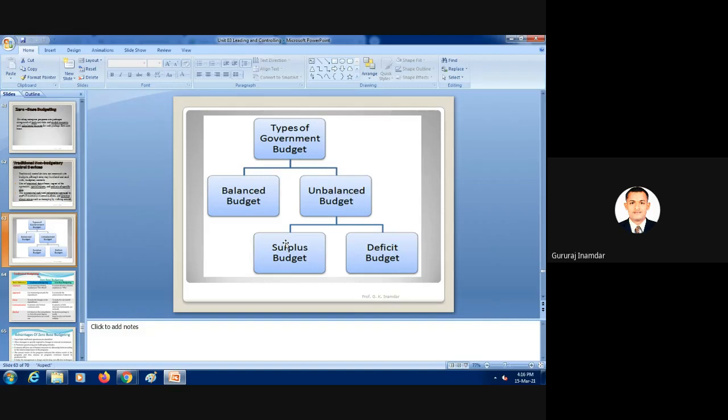So these are the types. Surplus budget is nothing but something extra budget will be there. Deficit is nothing but fixed budget. Suppose for example surplus is 20% budget we have reserved. Suppose any uncertainty, any difficult area, for example a COVID like situation or an earthquake may be there. So these are the emergency budget, or surplus budget we can say that.